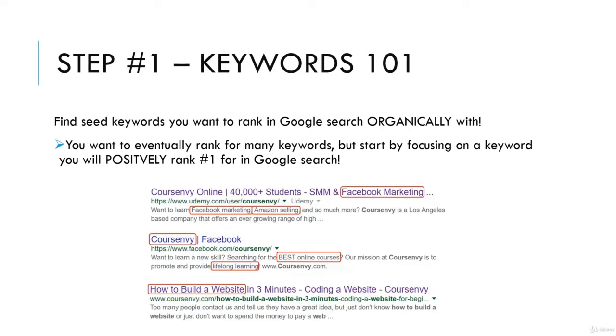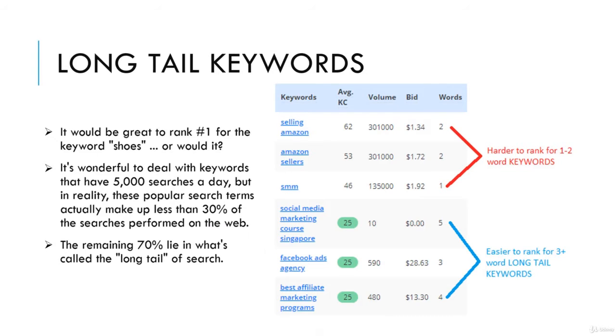So as you can see in this screenshot of Google search, I rank for both single keywords and multiple word keywords. These are called long tail keywords. Now most of my clients think they should rank for single keywords, the keywords with the highest search volumes. Now yes, ranking for those 5,000 search volume to 1 million plus search volume single keywords sounds awesome.